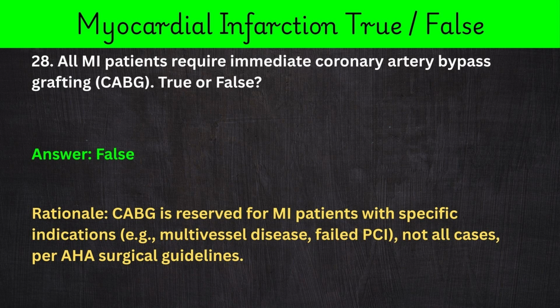28. All MI patients require immediate coronary artery bypass grafting, CABG. True or false? Answer: false. Rationale: CABG is reserved for MI patients with specific indications, e.g., multivessel disease, failed PCI. Not all cases, per AHA surgical guidelines.